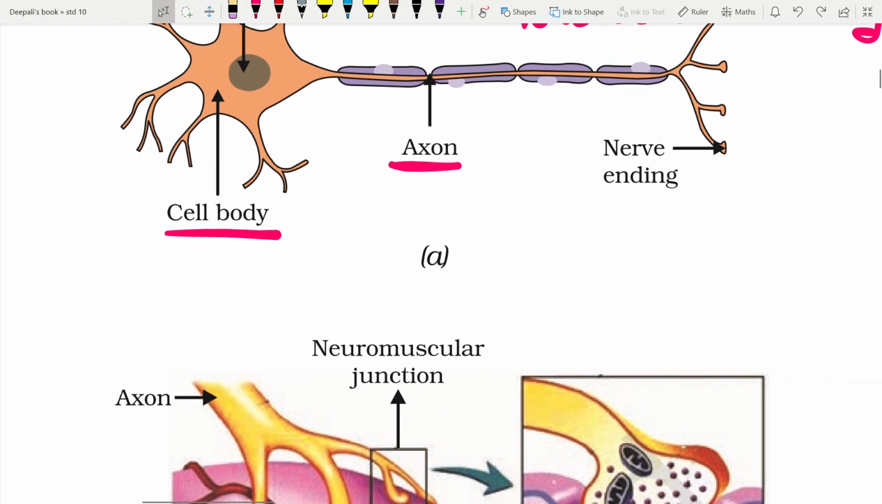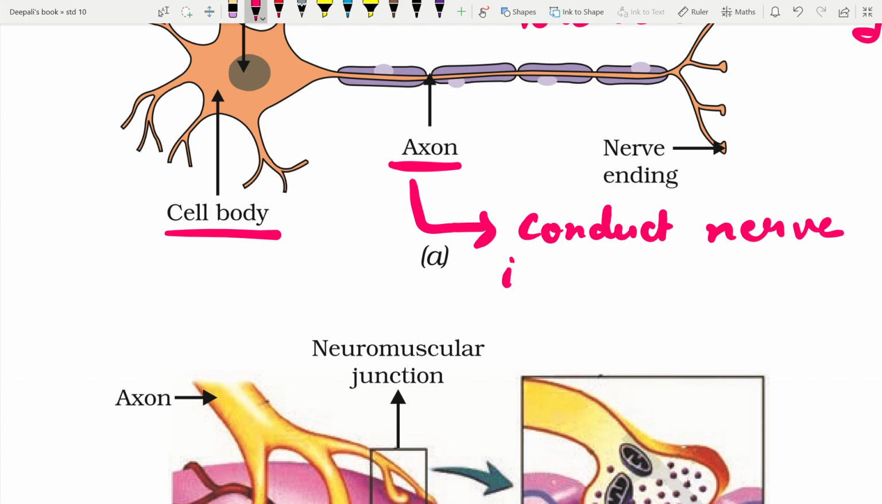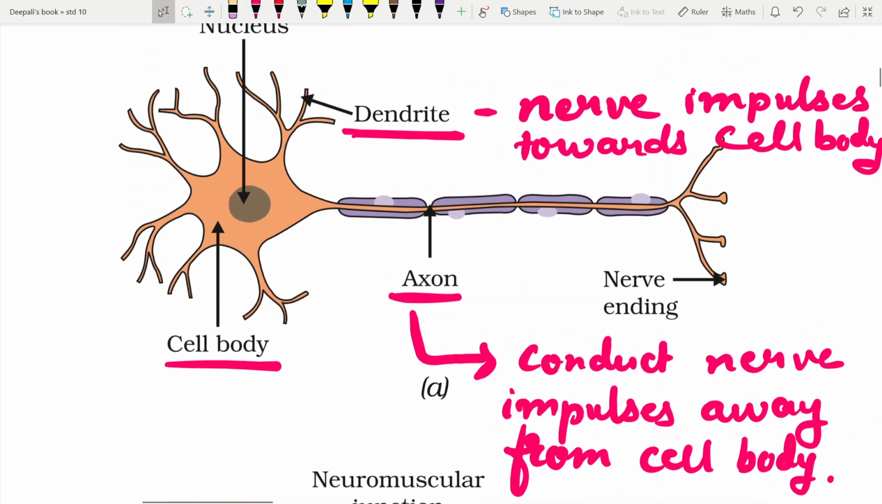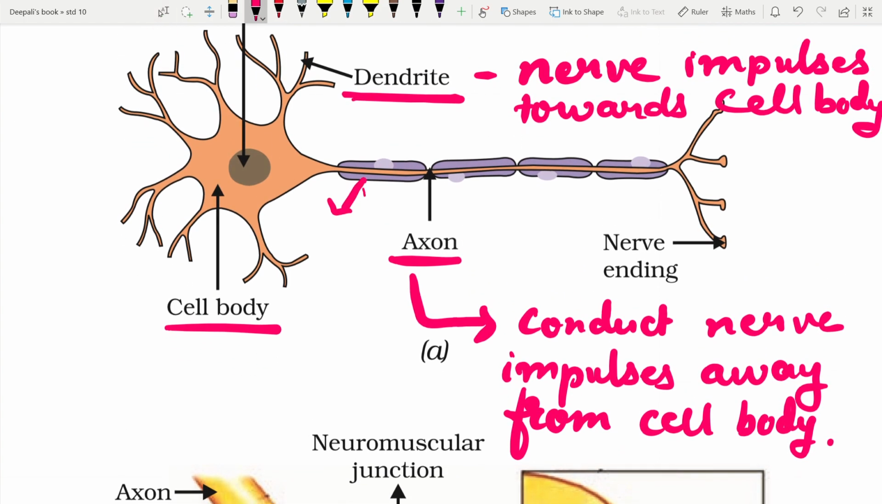So the function of the axon is to conduct nerve impulses away from the cell body. They have an insulating sheath called the myelin sheath. This is the myelin sheath.